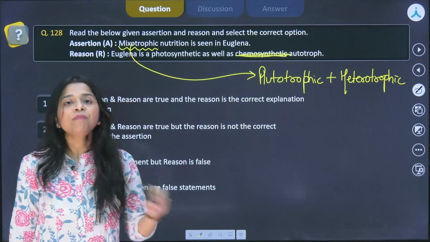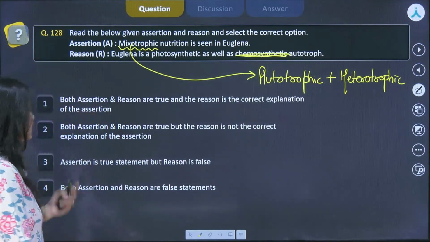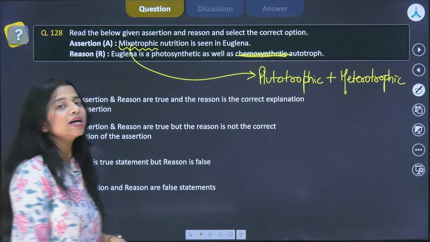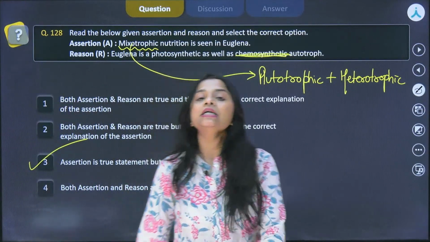Okay, so the reason statement says Euglena is a photosynthetic as well as a chemosynthetic autotroph. No, it cannot perform chemosynthesis. So the correct answer for the given question will be your third choice. Assertion is true, but reason is false.